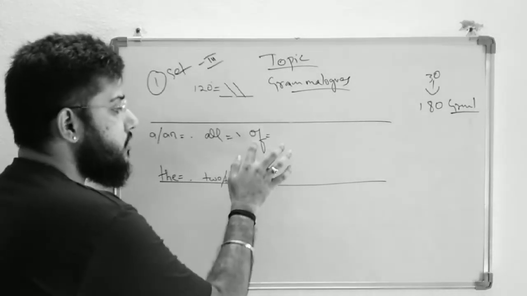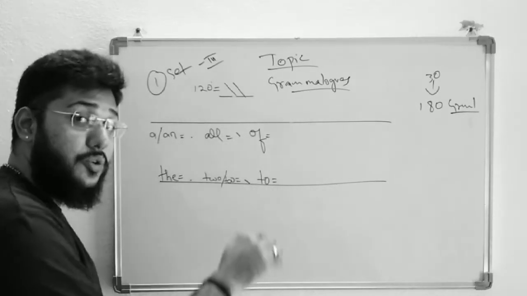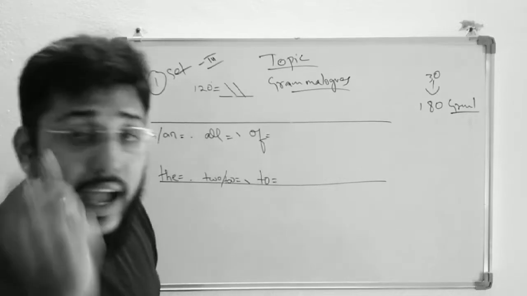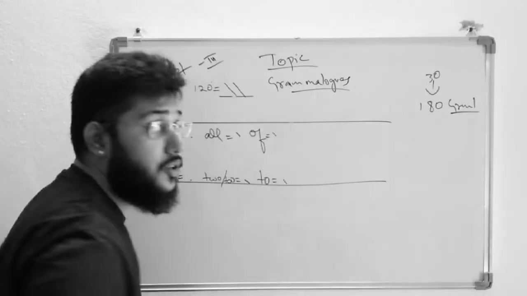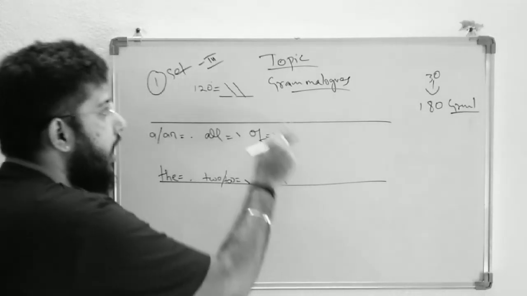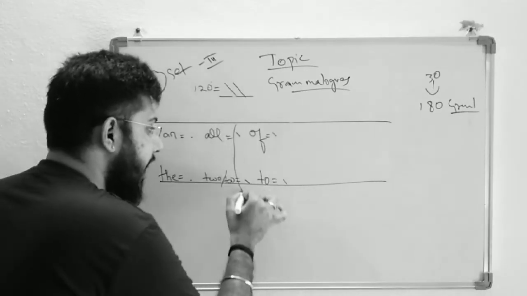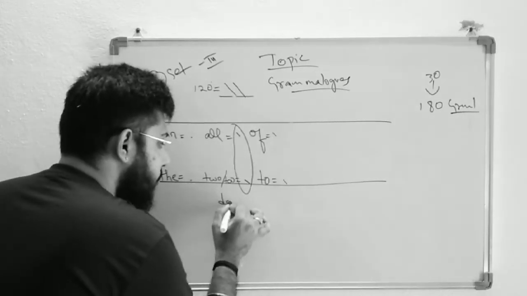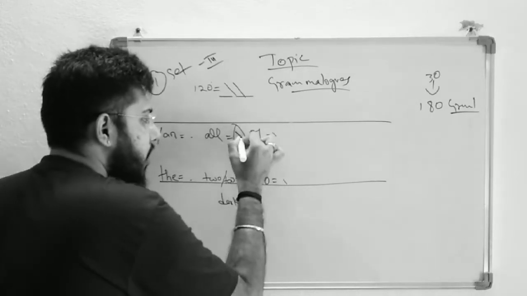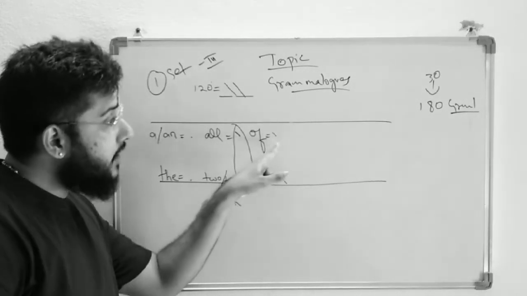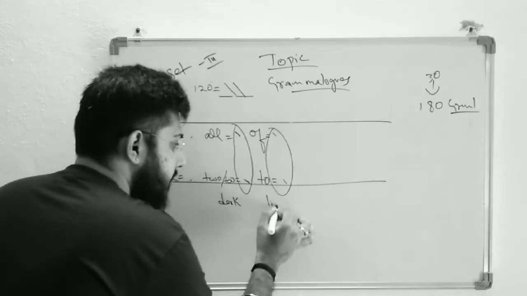So how to write "of" and "to"? The same stroke like "all" and "to", but you have to write in a light way. Do not get confused. Both are 120 degrees only. Write this "all" and "to" in a dark way. Whereas coming to "of" and "to", write in a light way.